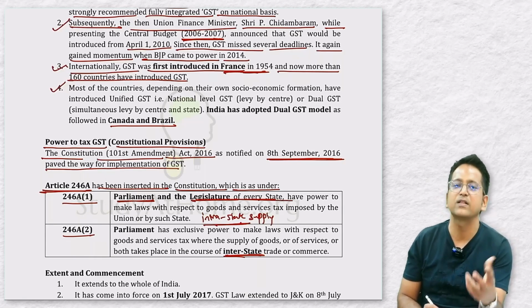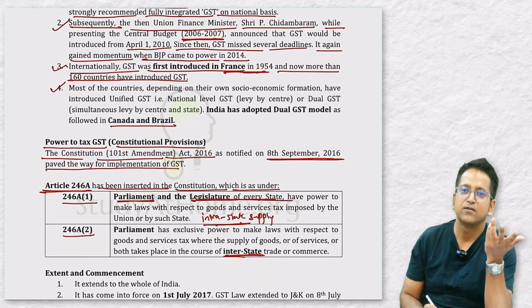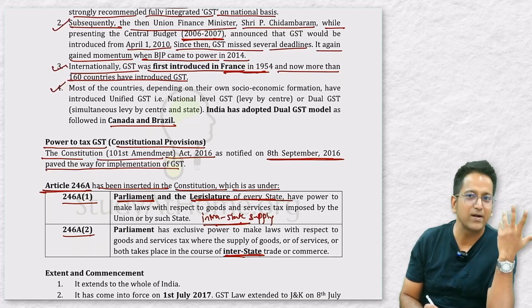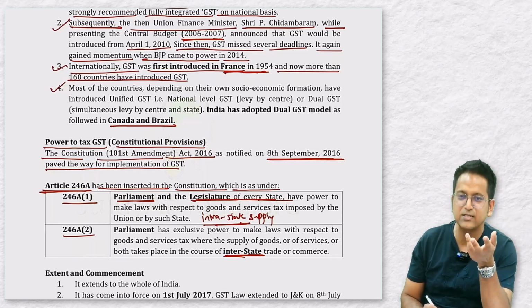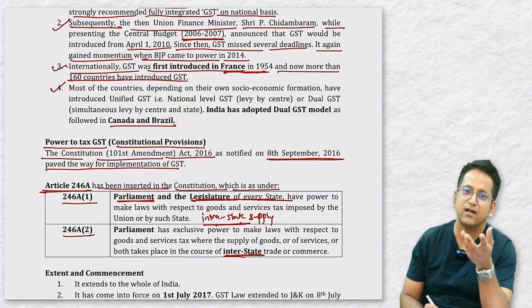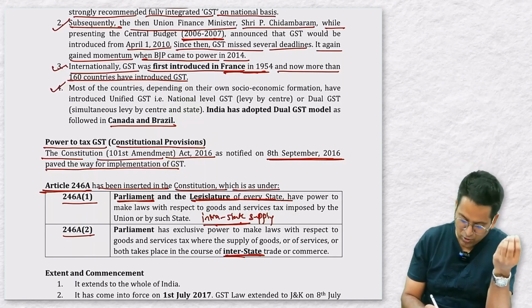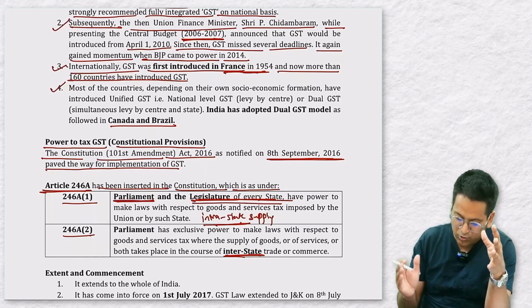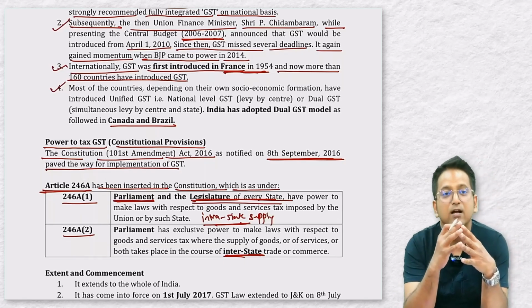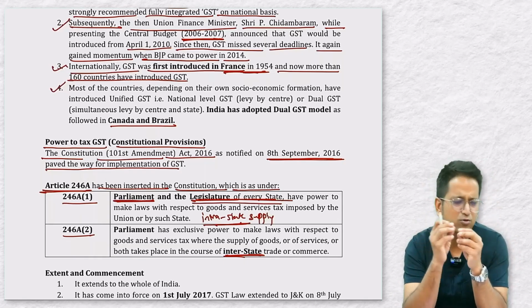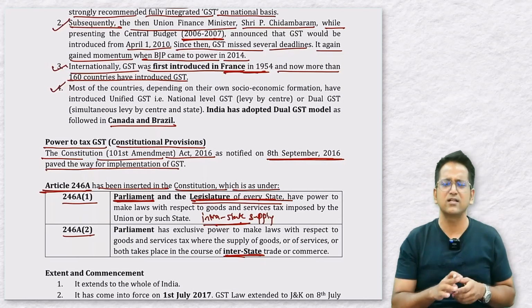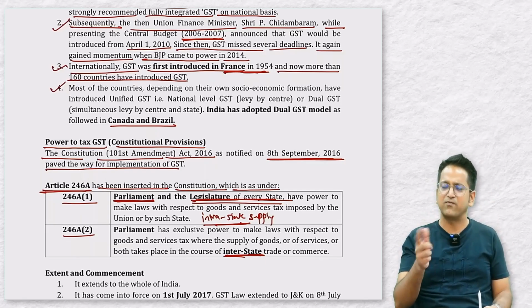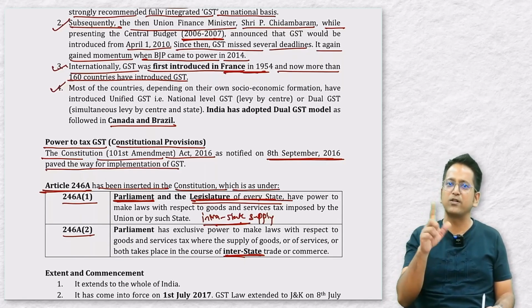Okay, parliament means? Basically the parliament has the union government, the central government, and who is in our legislative assembly? The state government. So now the parliament and the legislature of every state, both of them will have power related to intrastate supply. So in short, it is saying that in GST, for intrastate supply, or say within state supply, both central and state governments have the power.